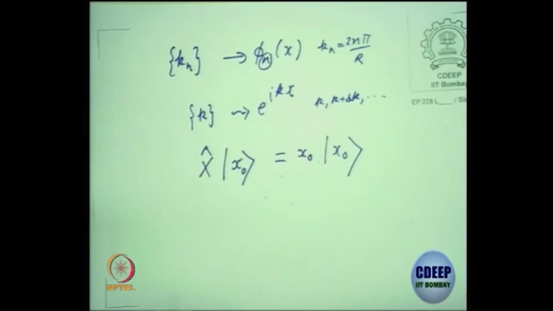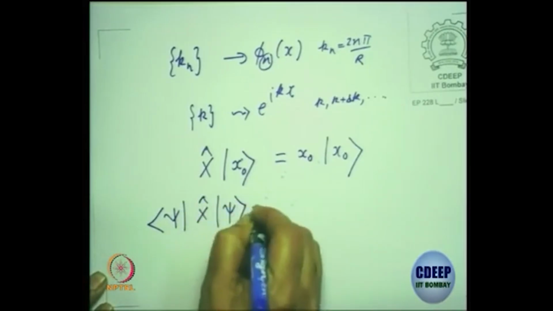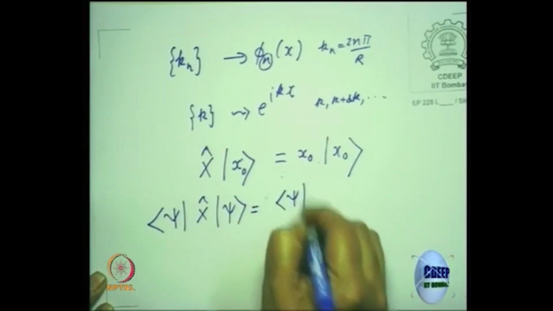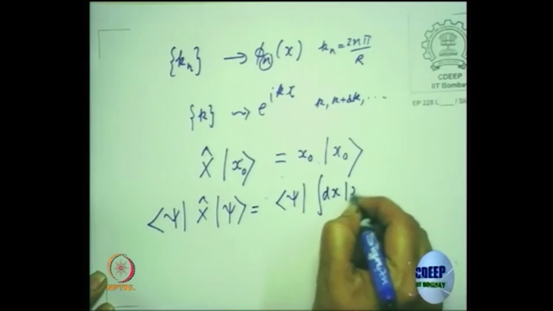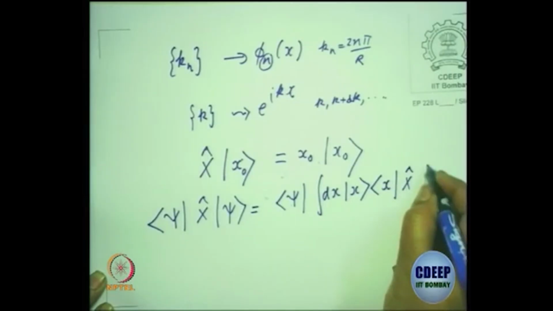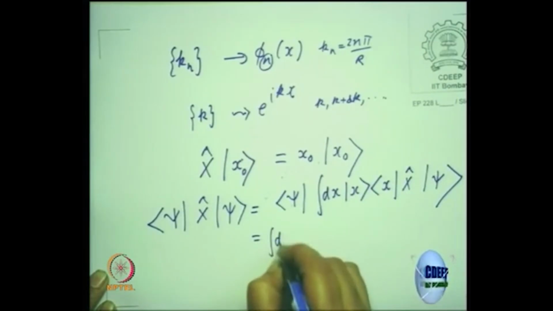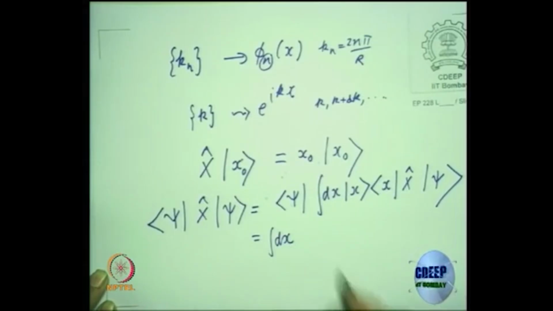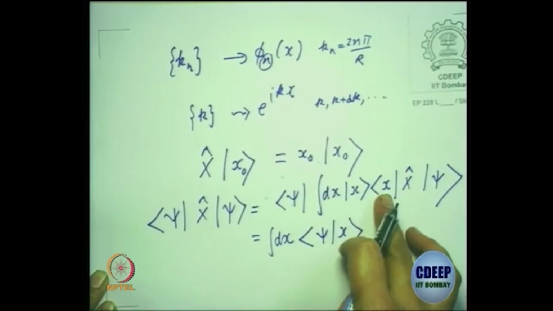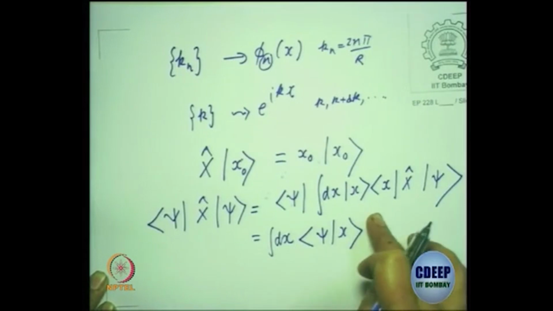Okay. So if I use this, then whatever I wrote, psi x operator psi, formally I could have a psi and then integral over dx, |x><x|, and then I have an x operator on psi. So this integral over dx I can take it out, not a problem. This will be psi with x, and you have an x operator operating on x, that will give you eigenvalue x. You are still puzzled? I wrote x naught earlier.